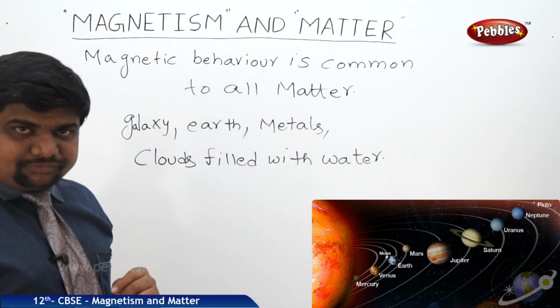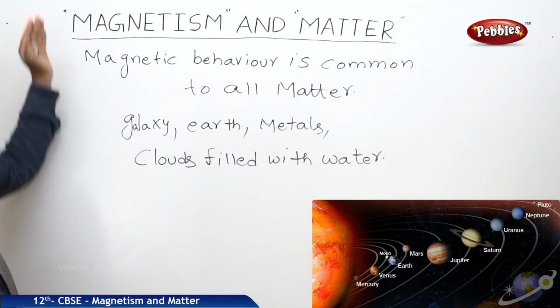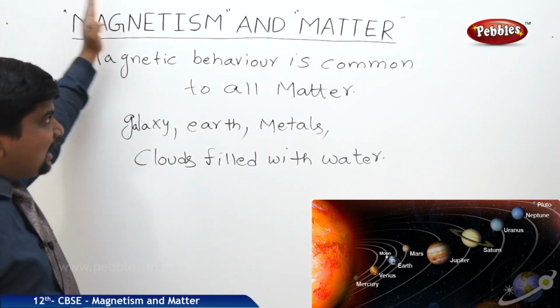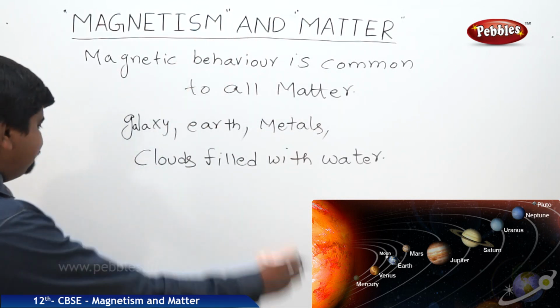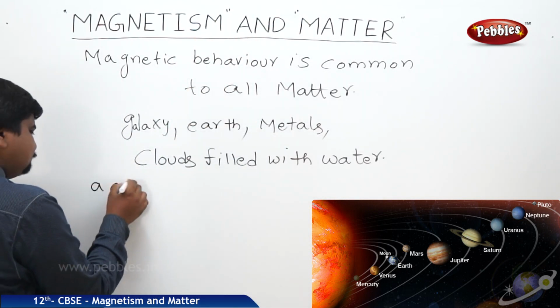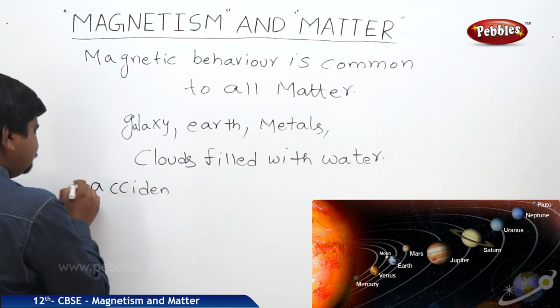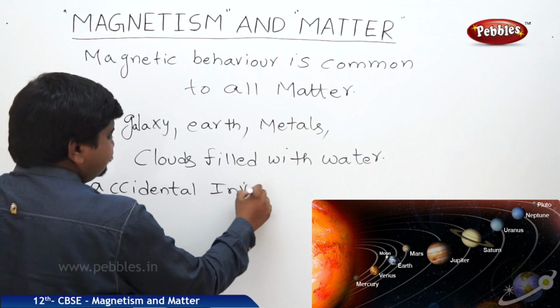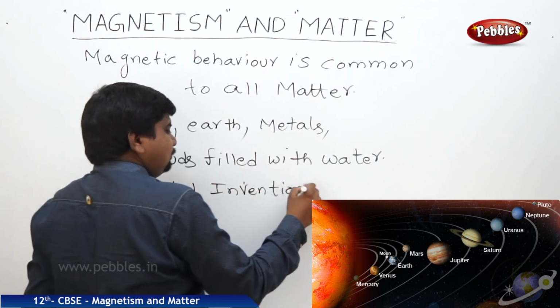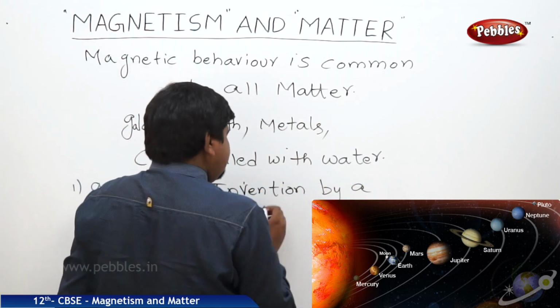The discovery of magnetic behavior was an accidental invention by a shepherd.